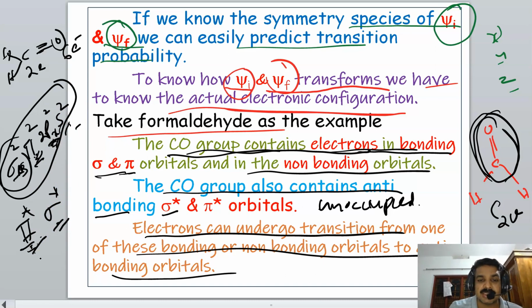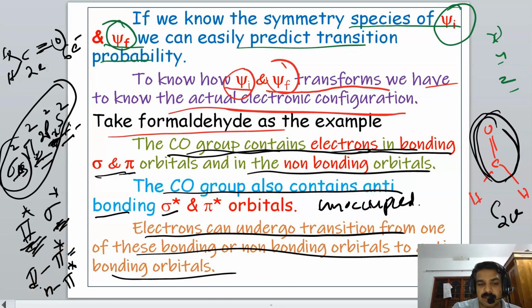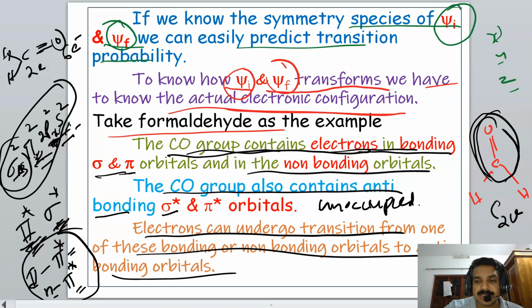But the transition is mainly from the occupied bonding or non-bonding orbitals to the unoccupied anti-bonding orbital. That is, mainly we are considering 2 types of transition: pi to pi star transition and n to pi star transition. Transition from pi bonding to anti-bonding pi star, and transition from non-bonding orbital to anti-bonding pi star orbital. These are the 2 transitions we are mainly considering.